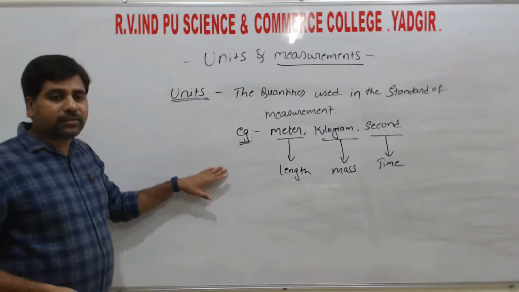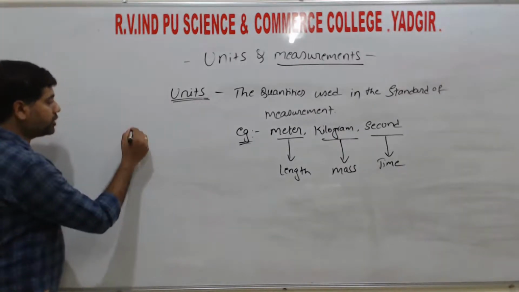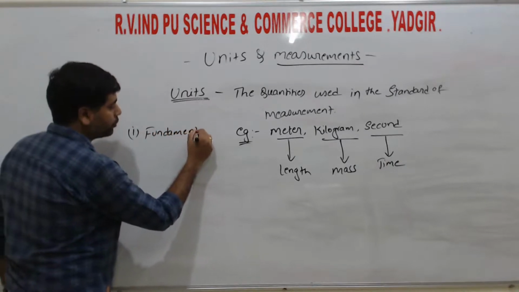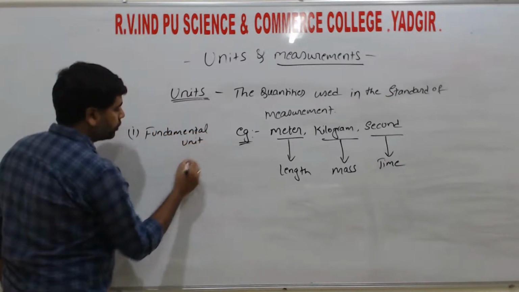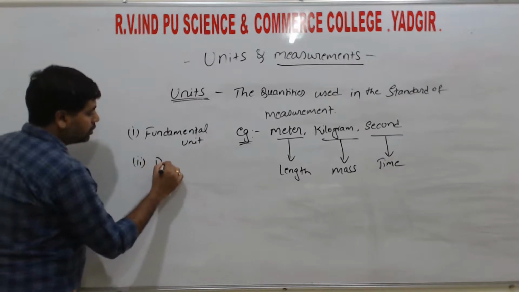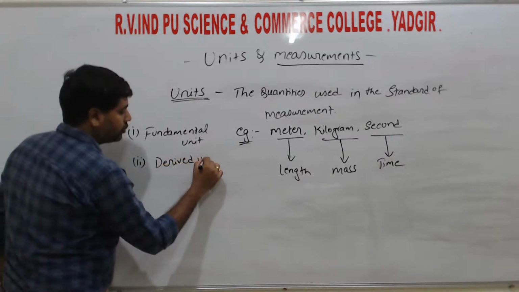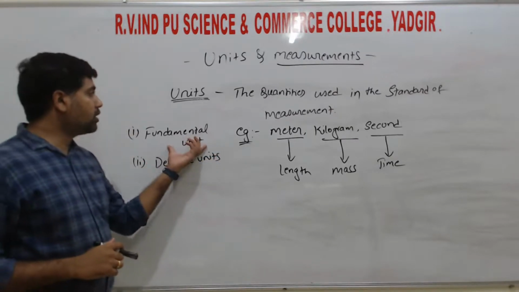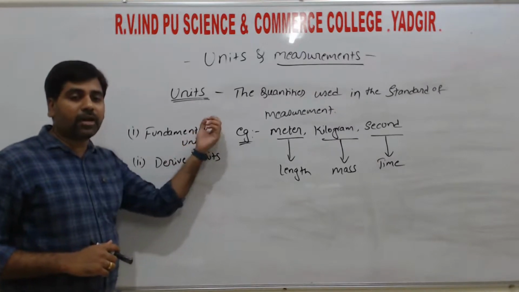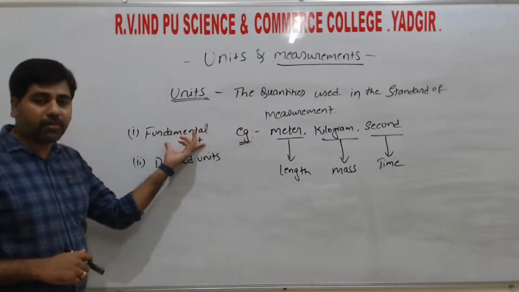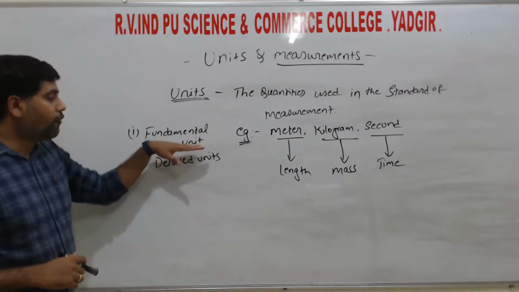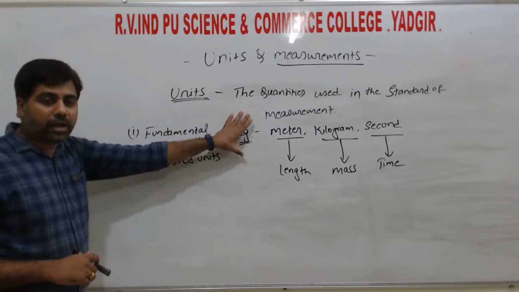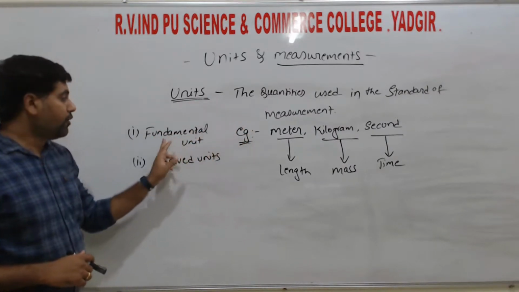So again, units are classified into two. The first one is fundamental units, and the second one is derived units. So what are fundamental units? Fundamental units are nothing but the units which are used to measure the fundamental quantities. We can simply say that fundamental units are the units used to measure the fundamental physical quantities. So those units are called fundamental units.